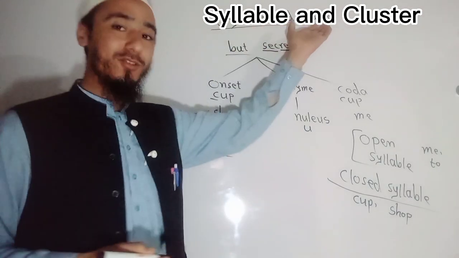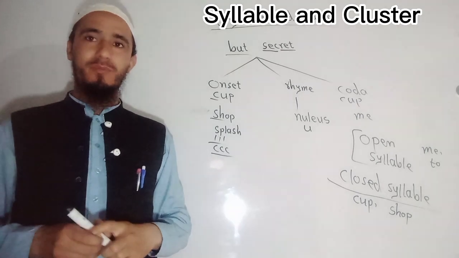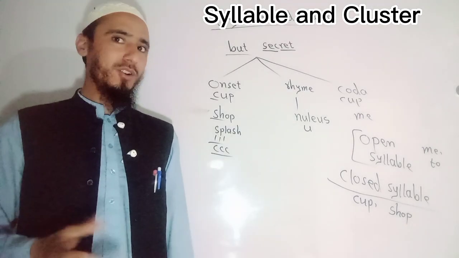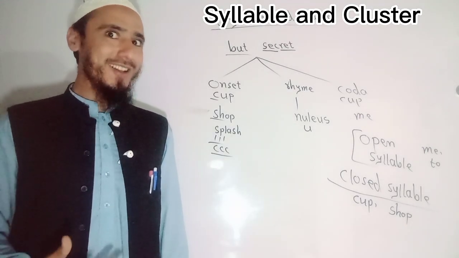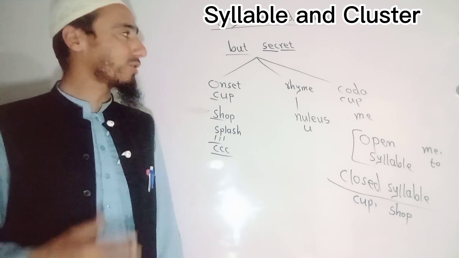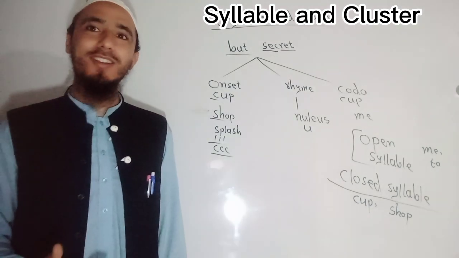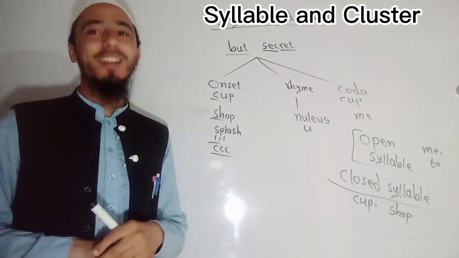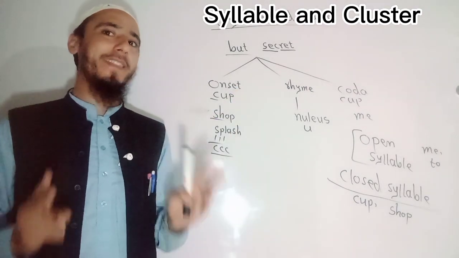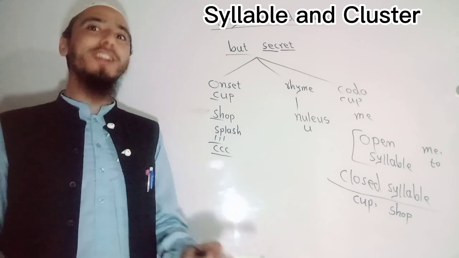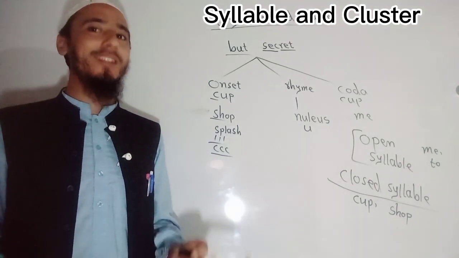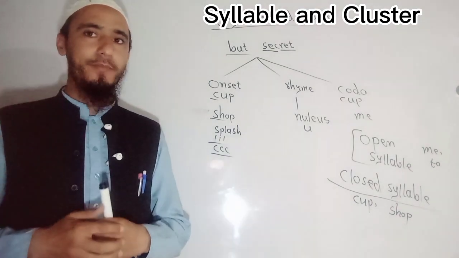Okay, as I talk about cluster, what is a cluster? The combination of two consonant sounds, or more than two consonant sounds, is called a cluster. If two consonant sounds are there, we call it a cluster. If more than two consonant sounds are there, we call it a cluster. Okay.